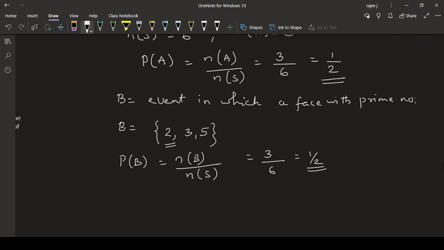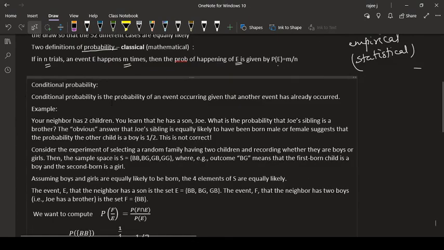Then the definition of conditional probability is the probability of an event occurring given that another event has already occurred. Some event has already occurred, and depending on that, you are defining the probability of an event. So that is conditional probability.